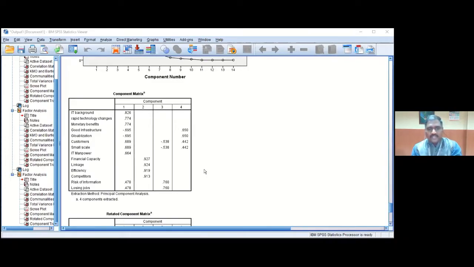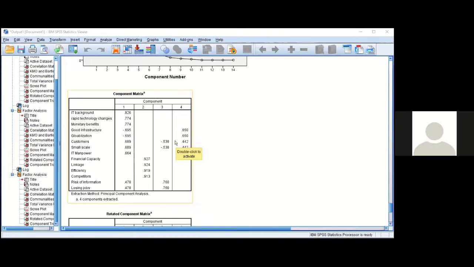Component matrix. See, in the previous sample that I worked out, we didn't get the variable maximization. See the variable called good infrastructure: it takes part in the first and fourth factors also. The variable about the customer takes part in the third. Now we need to ensure where I can put this. By seeing the maximum value, we can consider that.